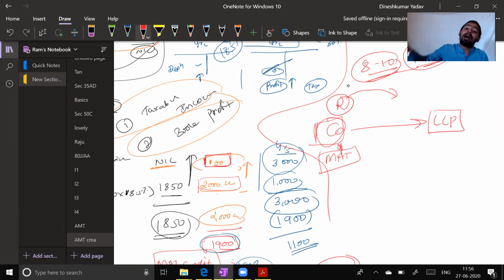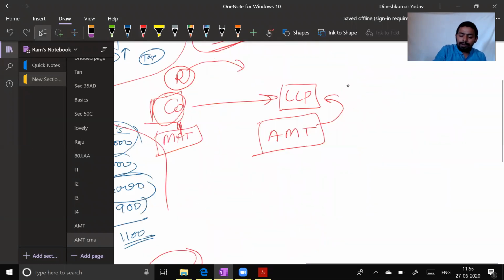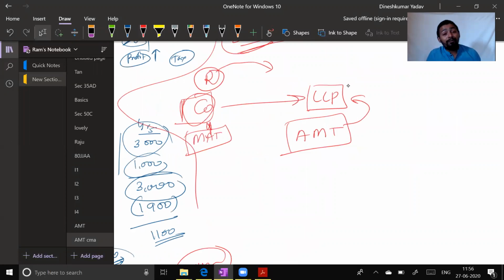Therefore, they brought another tax, a third tax in income tax. So normal income tax and MAT were already there. They brought a third new tax in income tax, which is known as AMT. Alternate minimum tax. What was MAT? Minimum alternate tax. What is AMT? Alternate minimum tax, which became applicable to LLPs. After making it applicable to LLPs, these firms converted their LLPs into partnership firms.